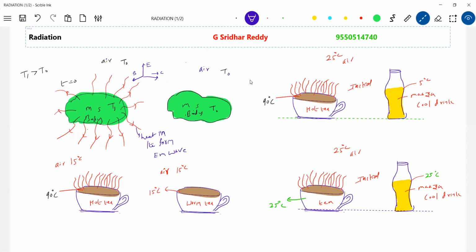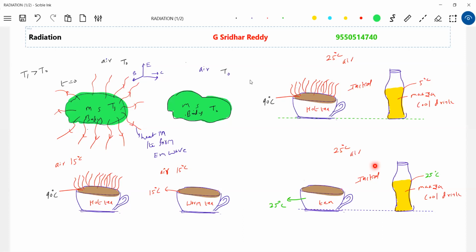Okay, let's come to the discussion. What actually happens here? The tea will cool down and the cool drink will warm up. Now radiation will stop here. So what will happen to the cool drink? It will absorb, it gains heat, and its temperature will increase.